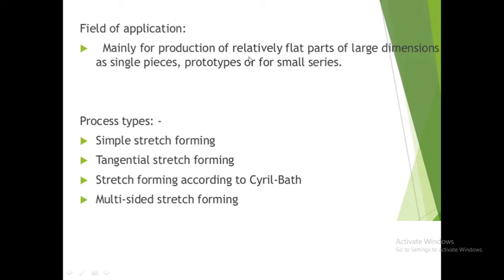Single piece prototype or small series means this process is generally used for parts that are large in size and relatively flat. For these products only, this process is applied.